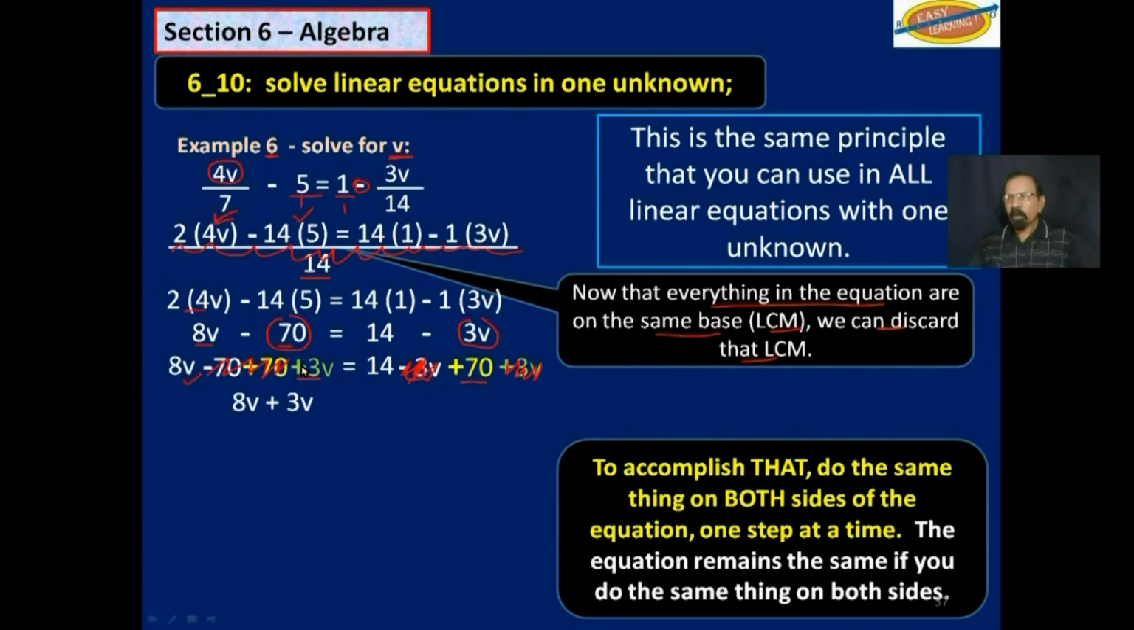8v plus 3v is equal to 14 plus 70. So 8v and 3v is 11v. That will be equal to 84. Let's divide both sides by 11. And v actually works out to 7.63636363. That is what these two dots up here mean.